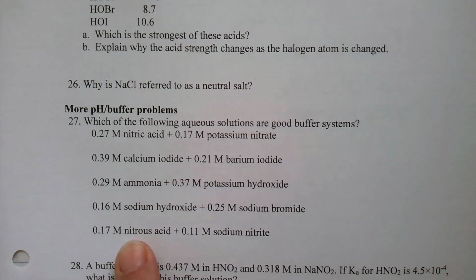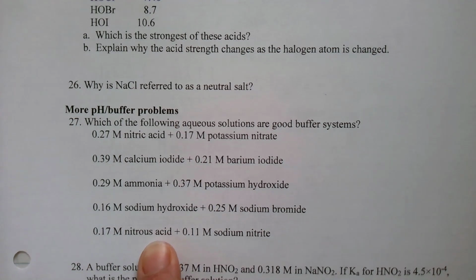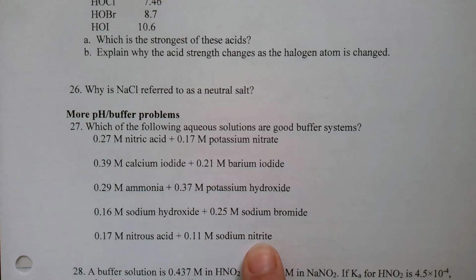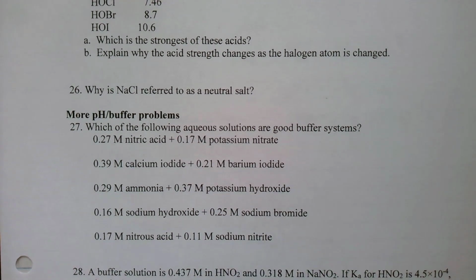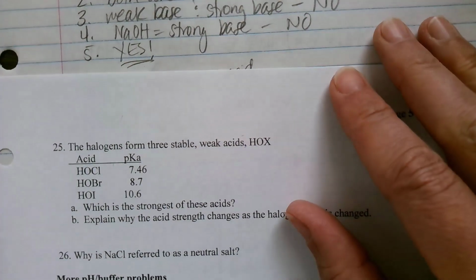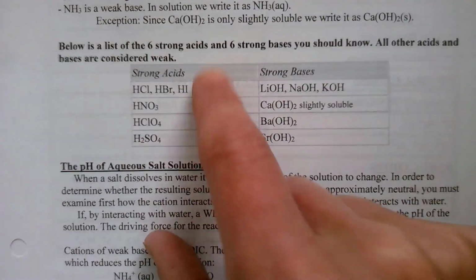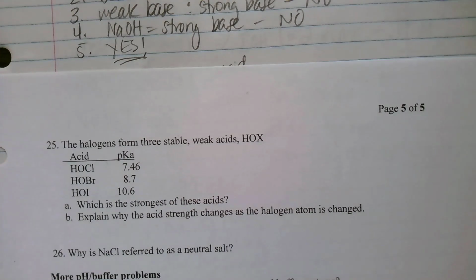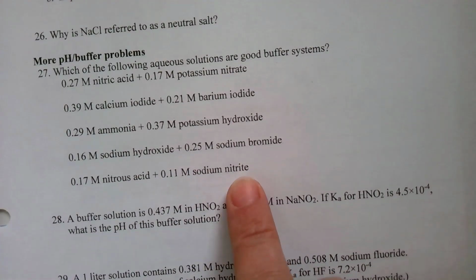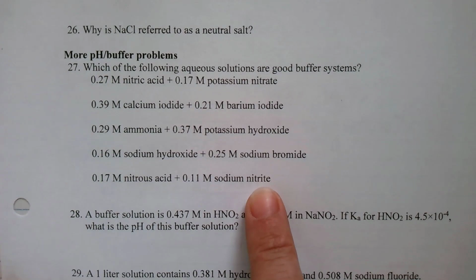And let's look at the last one. Nitrous acid and sodium nitrite. There we go. Nitrous acid is a weak acid. It's not on my strong acid list. And sodium nitrite would be its conjugate salt.